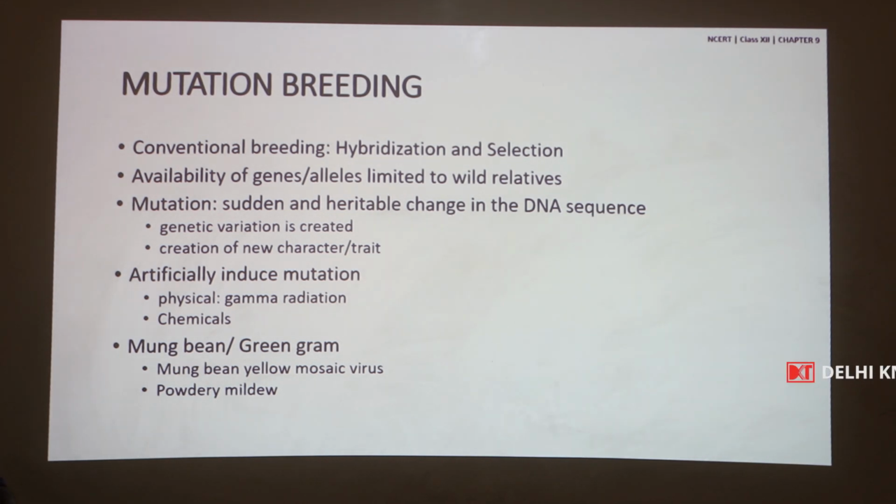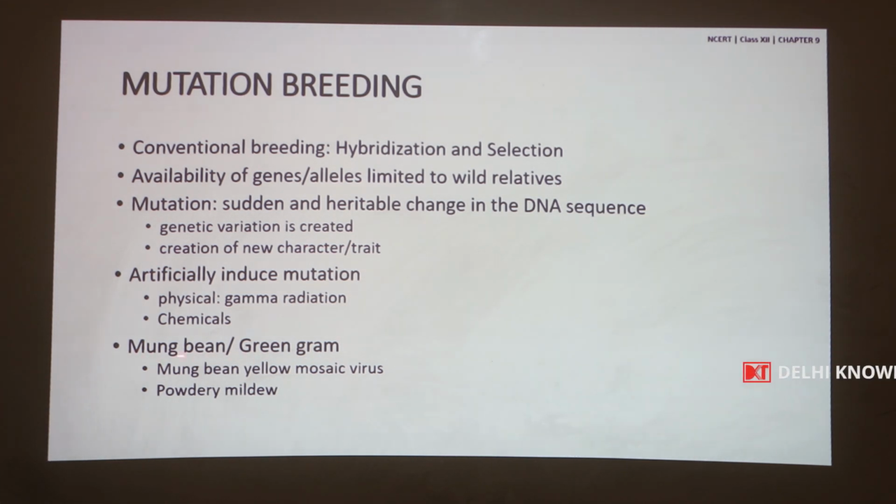So, in order to artificially induce mutation, gamma radiation or certain chemicals are used, which cause mutation, which is a sudden and heritable change in the DNA sequence. This change in DNA sequence causes genetic variation, which in turn creates new characters or traits.